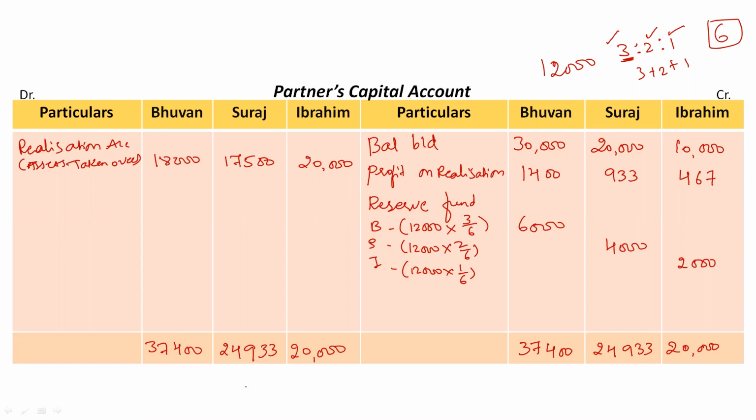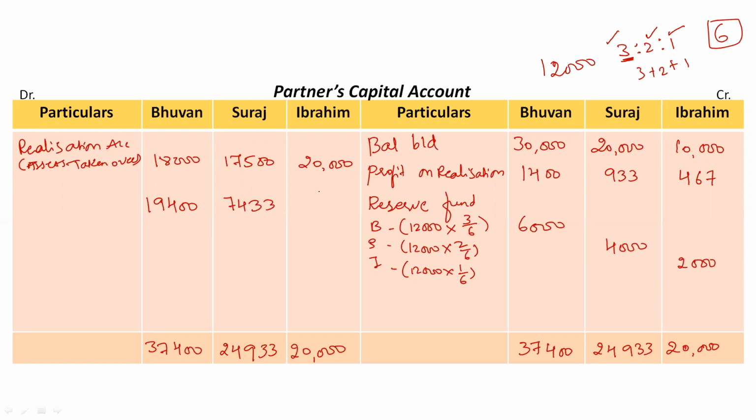Now it's time to find out the balancing figure. For Bhuvan, the balancing figure is on the debit side. Just deduct 18,000 rupees from 37,400, so the balancing figure will be 19,400 rupees. Then again for Suraj, deduct 17,500 rupees from 24,933, so the balancing figure will be 7,433 rupees.